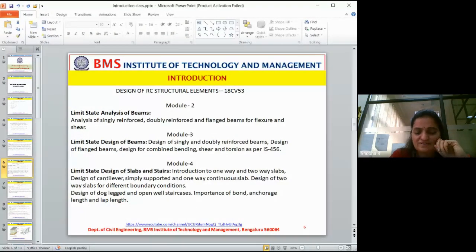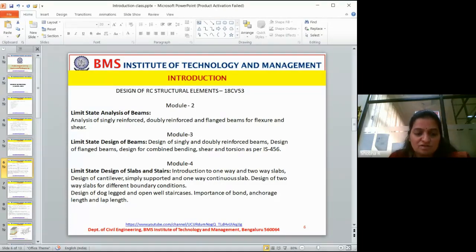Okay. So we will see how to counteract or consider the twisting force, what measures are taken, and how it is strengthened. Limit state design of slabs and stairs. A slab may be a roofing slab or a base slab. We will see the different types of slab available with different supports, and we will analyze and design in this model.